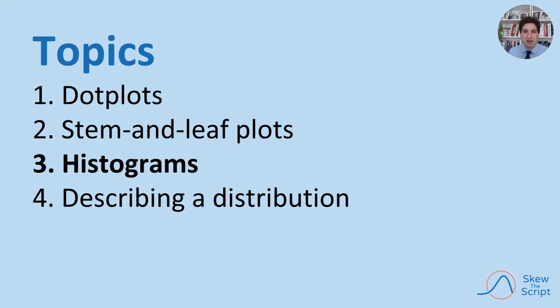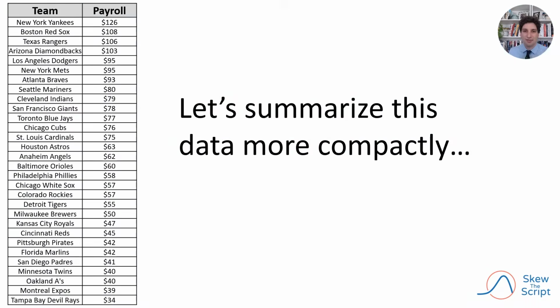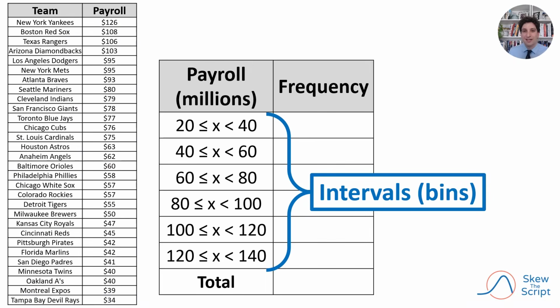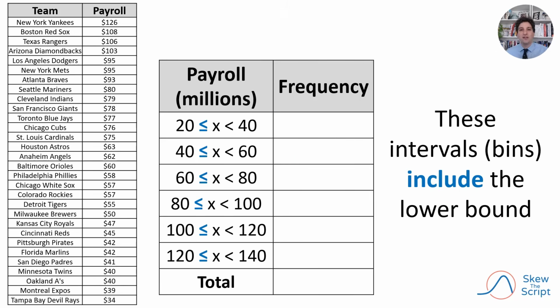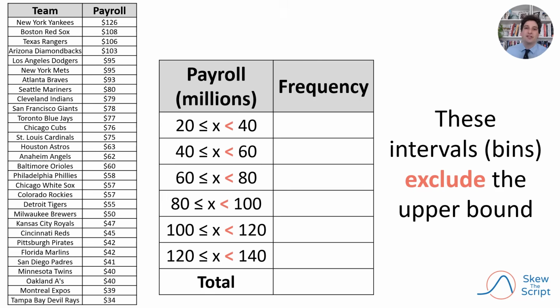And that brings us to the final graph we'll discuss today, histograms. Let's see if we can summarize this data even more compactly. To do so, we're going to organize the data values into intervals called bins. Note that it's fairly standard for these intervals to include a lower bound, hence the less than or equal to sign, and it's fairly standard for these intervals to exclude their upper bounds, hence the less than signs without the equal to notation.